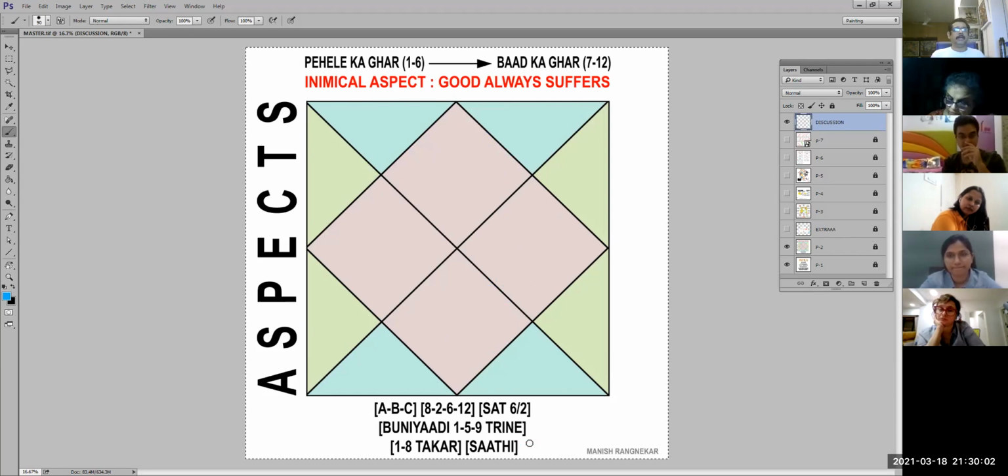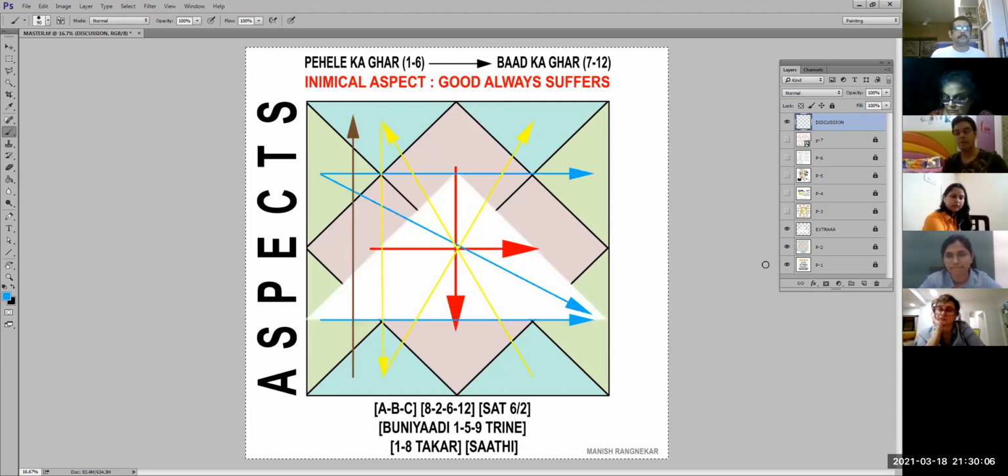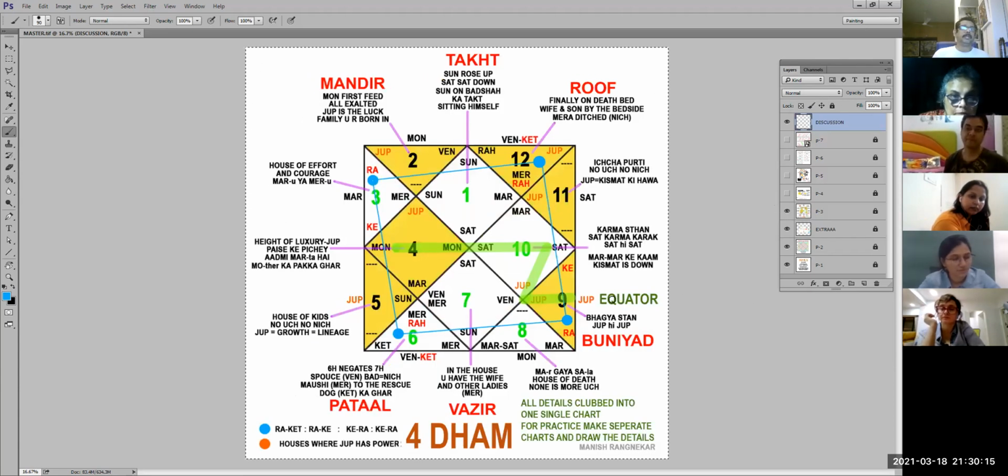Okay, so I am going to the next slide. Like we discussed, I am not unmuting you as of now. This is the same thing which I put in a colored form, so in case you miss out something, this will help you. Now coming to this one, it looks very complicated, but I'll try to make it as easy as possible. You know everything, so you will understand.